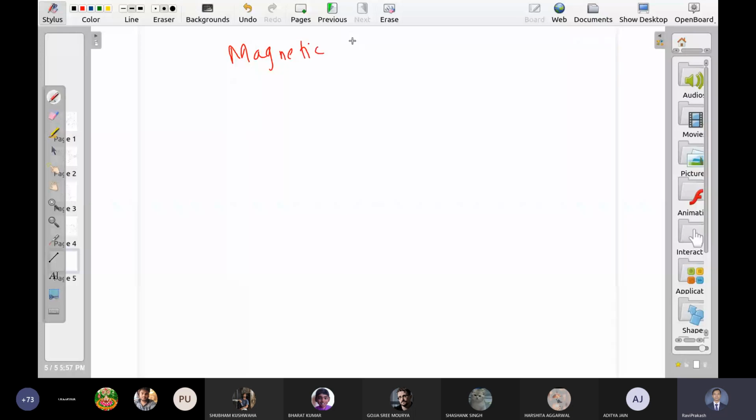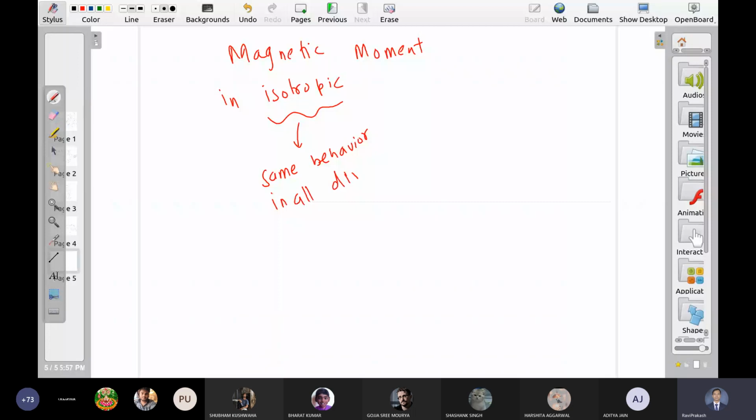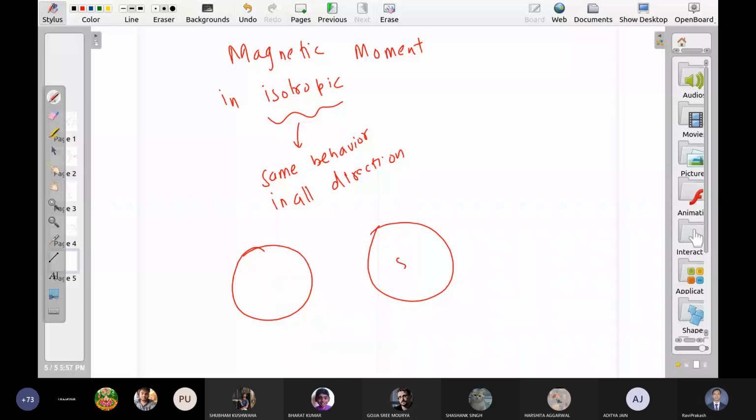Isotropic means same behavior in all directions. Like your circle is isotropic, your sphere is isotropic. Ellipse isn't isotropic.